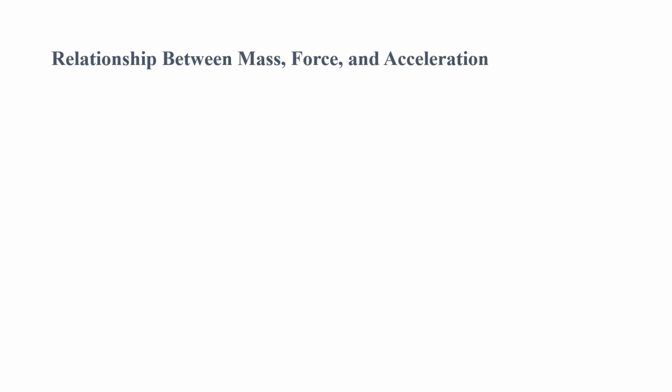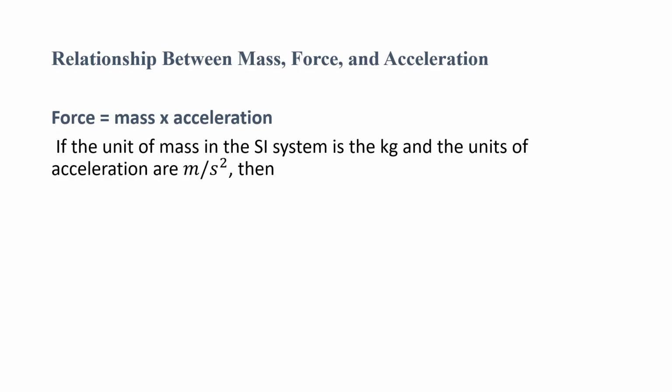The next, relationship between mass, force and acceleration. Force is nothing but mass into acceleration. F equal to ma. This is Newton's second law. Okay. So the unit of mass in the SI system is the kg and the unit of acceleration is meter per second square.